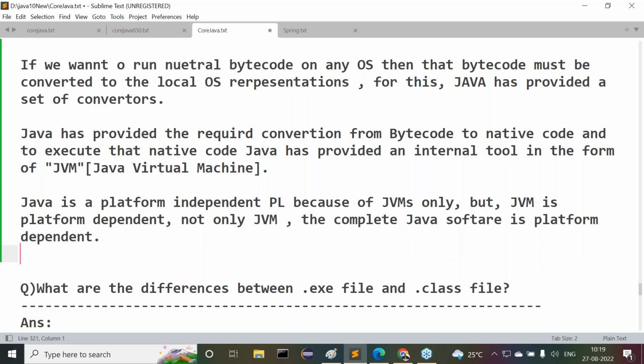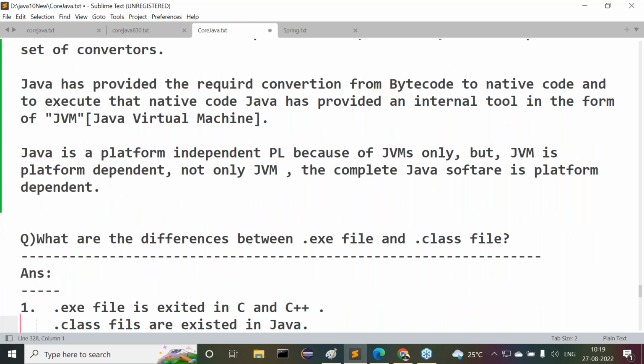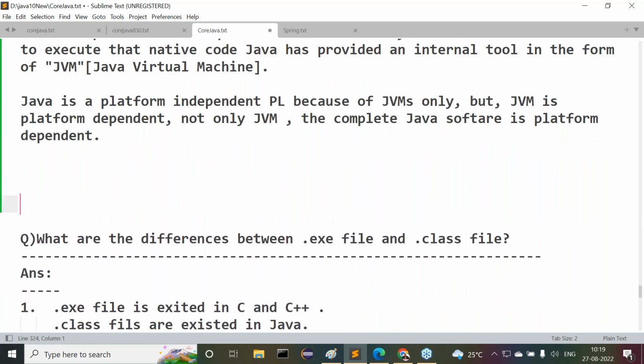The Java software includes Java compiler and JVM, Java documentator, Java profiler. All Java tools are the part of the JDK. The total JDK and the total Java software is platform dependent. That's it, guys. These are the points we have to understand clearly. So finally we understood this point: Java is a platform independent programming language, but JVM is platform dependent. Not only JVM, the entire Java software is platform dependent.